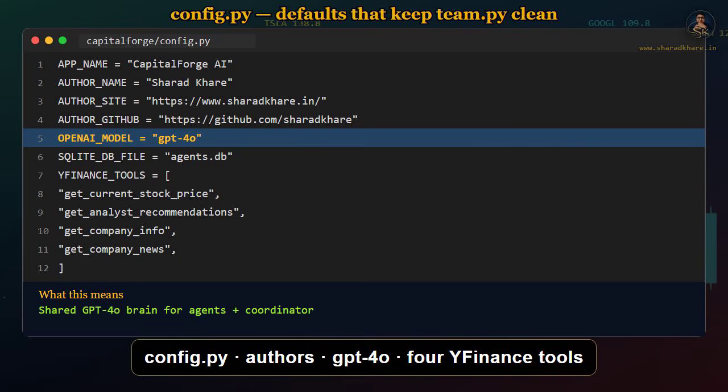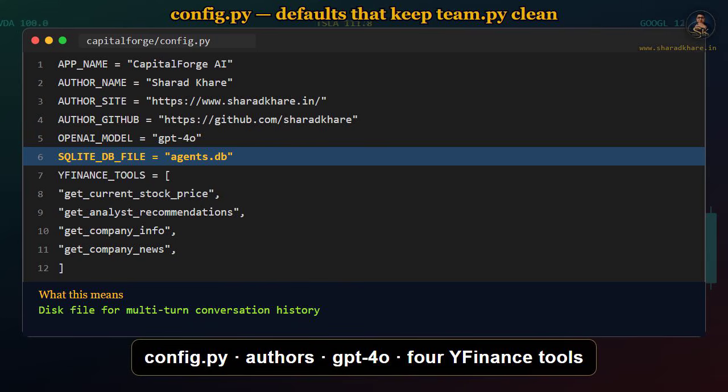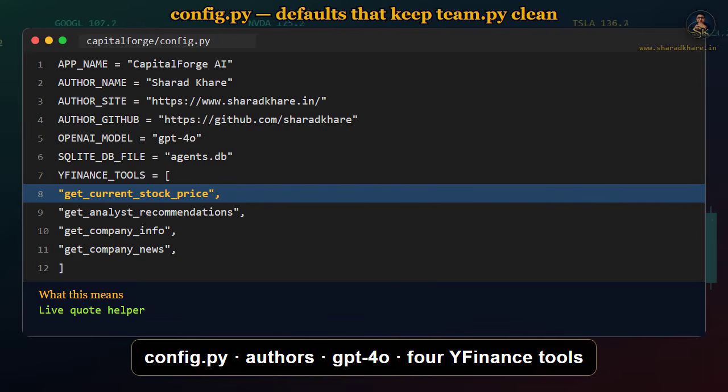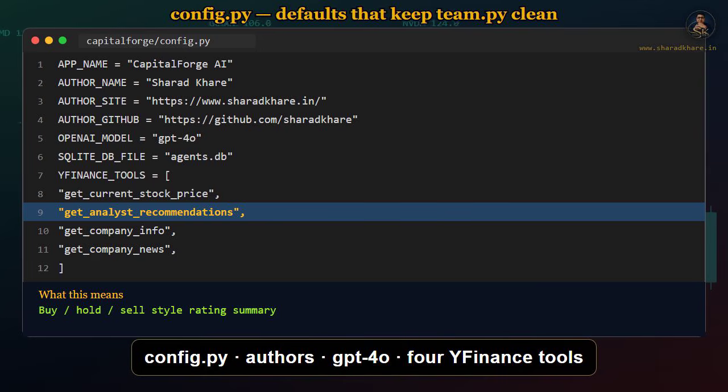Next is the model ID, set to gpt-4o. That is the brain both agents and the team coordinator will call. Then the DB file equals agents.db. That file is where Agno stores conversation history on disk. Now look at the finance tools list. It is a Python list of 4 tool names the finance agent is allowed to use. First tool string is get current stock price. That is how the agent asks for a live quote.